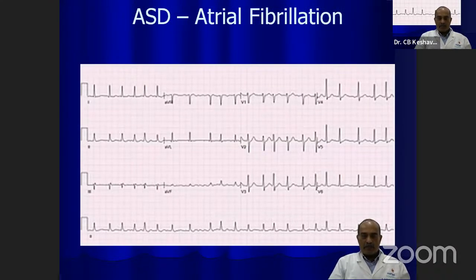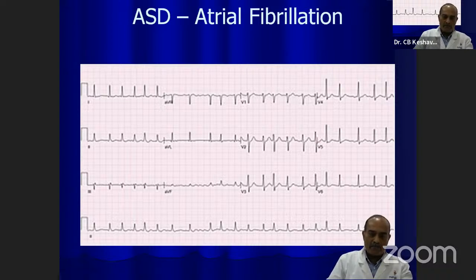Here you see that the patient has developed atrial fibrillation. One of the long-standing problems of a defect which is ignored or not treated, when patients present above the age of 50 years, is that patients develop rhythm abnormalities, which is one of the reasons for treating patients up to 50 years of age. Otherwise, there is no benefit of treating patients who are beyond 50 years with an ASD. The only reasons are to prevent paradoxical embolism and development of atrial fibrillation. So this is a rhythm abnormality purely due to the right ventricular volume overload, and in later stages, the pressure overload due to pulmonary hypertension.